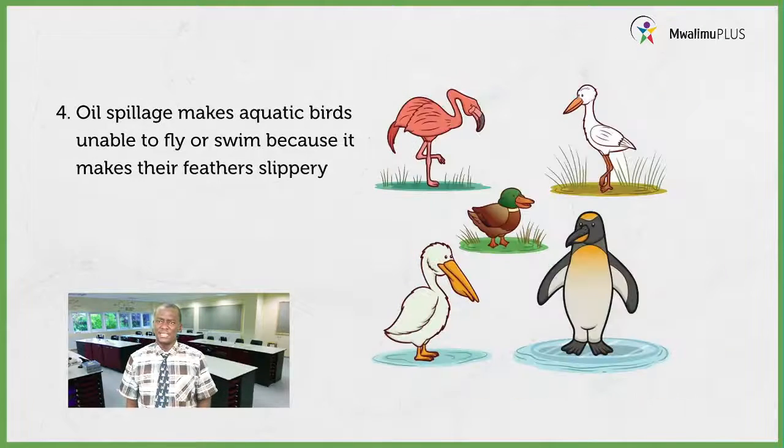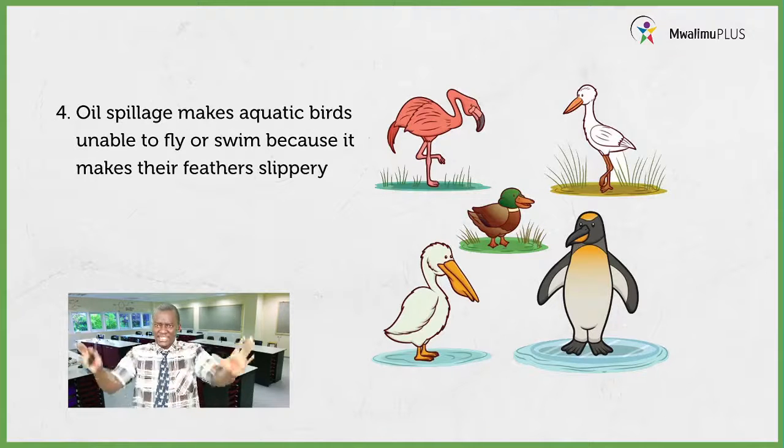Let us look at the next. We are still going to talk about oil spillage, but I want you to look at those pictures. What are you able to see there? Good. From the screen, we have aquatic birds. So those aquatic birds, we want to talk about them.